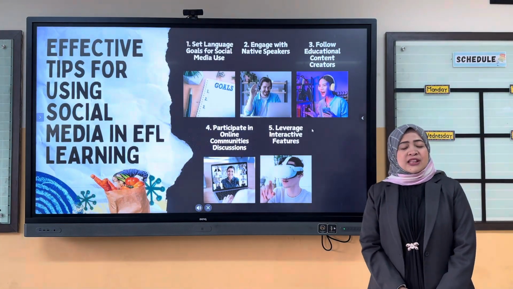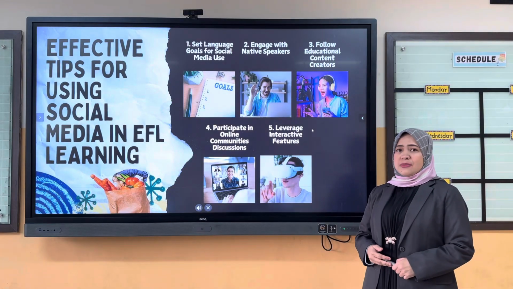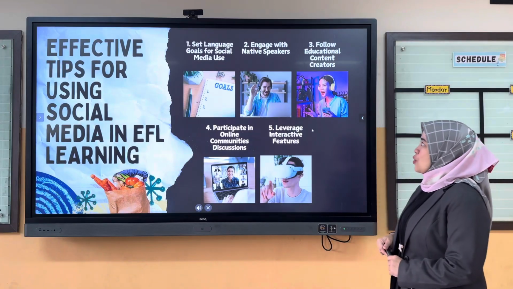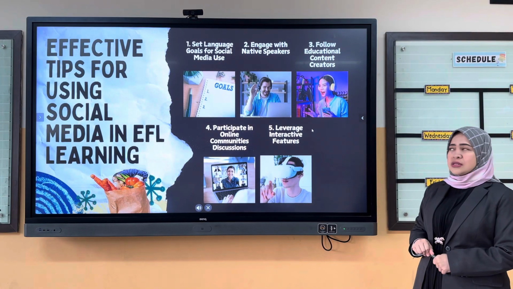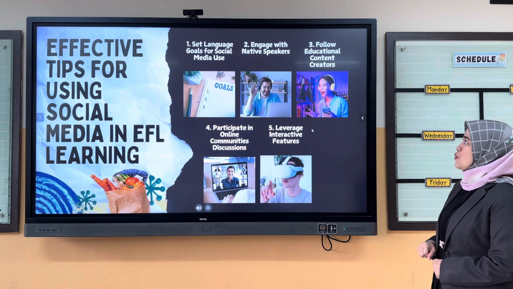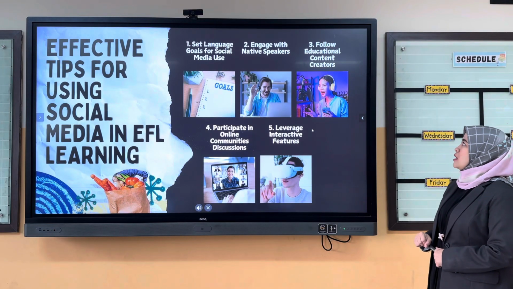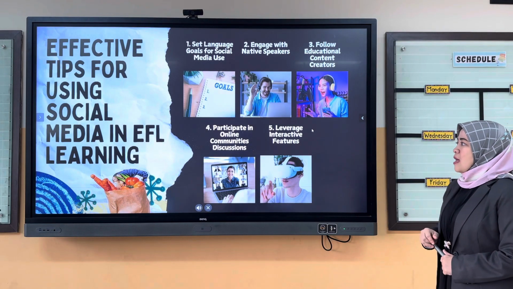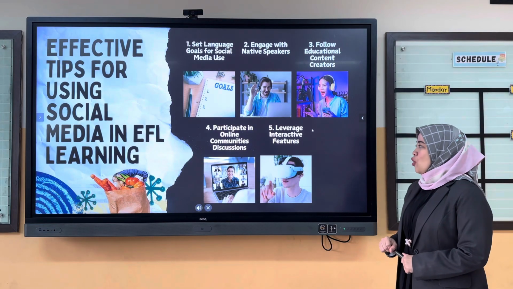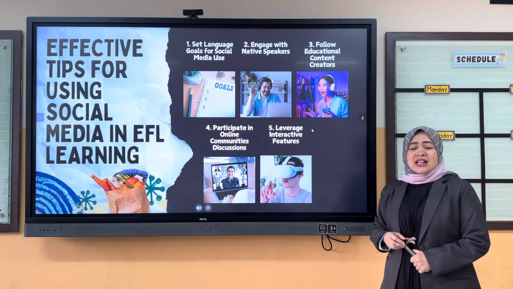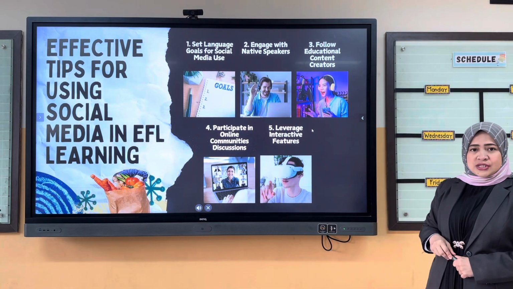Next is effective tips for using social media in EFL learning. First, set language goals for social media use. Second, engage with native speakers. Third, follow educational content creators. Fourth, participate in online community discussions. And the last one is to leverage interactive features.